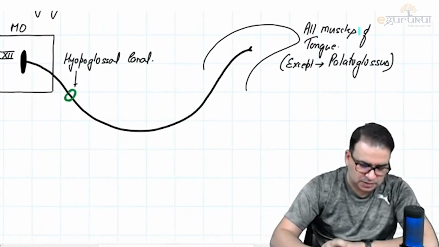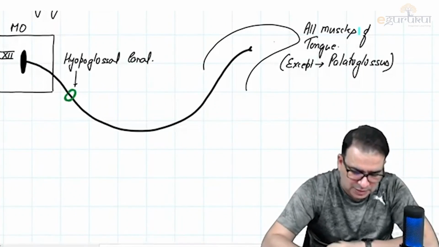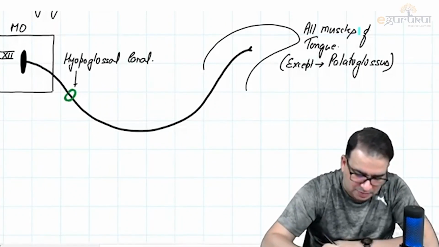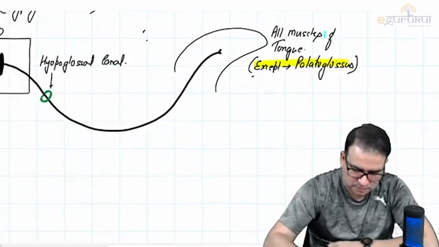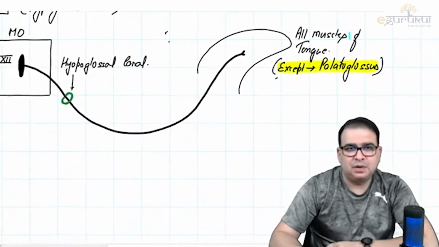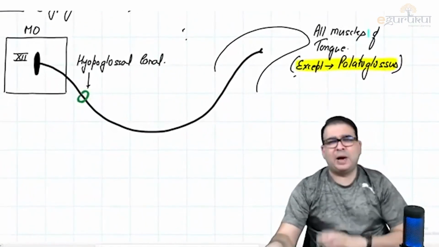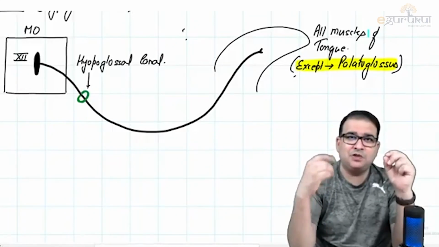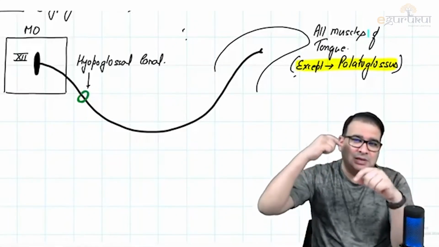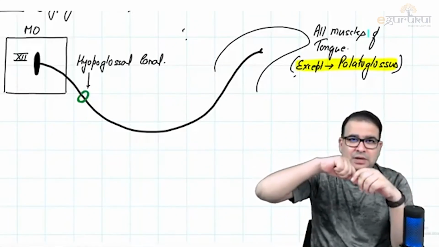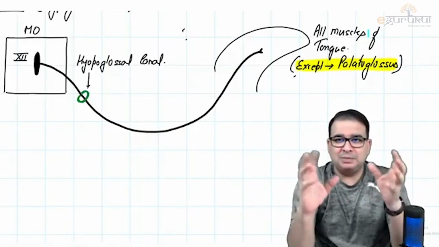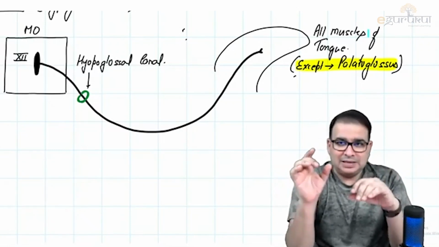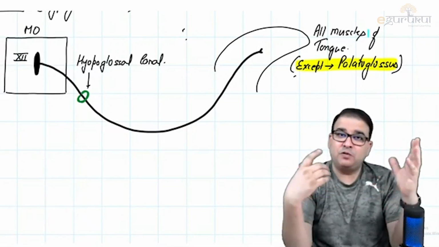palatoglossus. This is very important, guys. There is just one muscle of the tongue which is not supplied by the hypoglossal nerve, and that muscle is the palatoglossus. All muscles of tongue except palatoglossus. Why not palatoglossus? Because the name says palatoglossus. It is a muscle of palate also. The muscle actually comes from the palate and then to the tongue. So it is a common muscle. Ye muscle palate ka bhi hai, ye muscle tongue ka bhi hai. It's a muscle of palate and tongue both. And it is supplied by the nerve which is the main nerve for the palate.